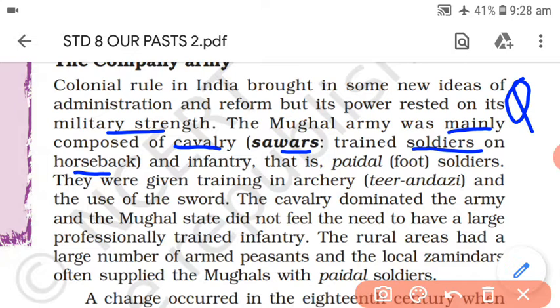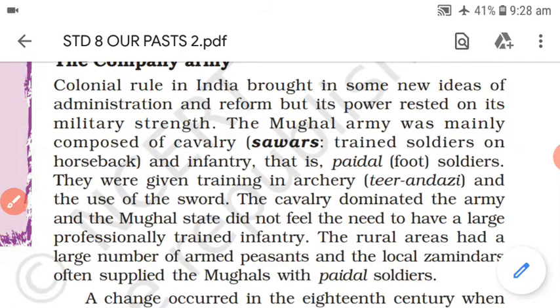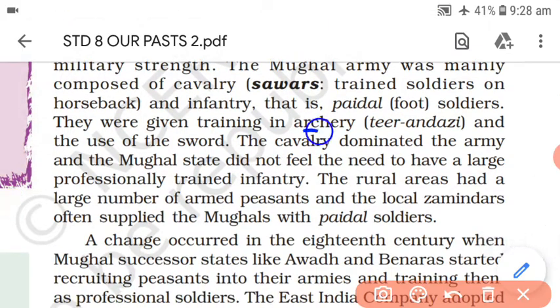And there was a second part, that is infantry, that is paidal, which you can understand as soldiers on foot. They were given training in archery, that is tirandazi, and use of the sword. The cavalry dominated the army, and the Mughal state did not feel the need to have a large professionally trained infantry.